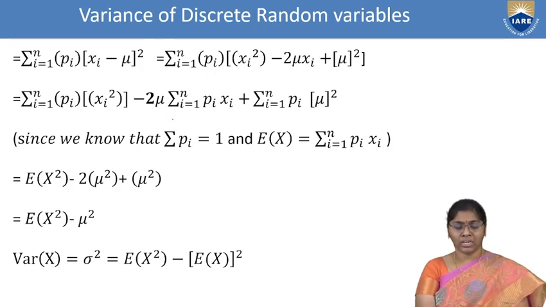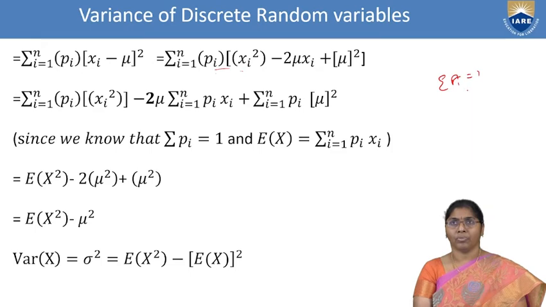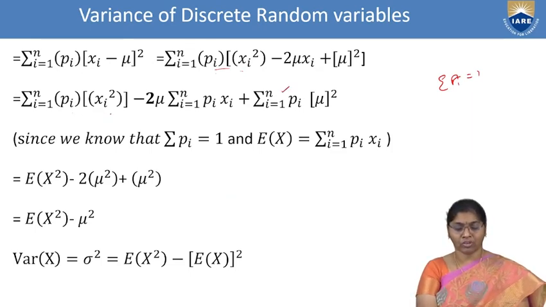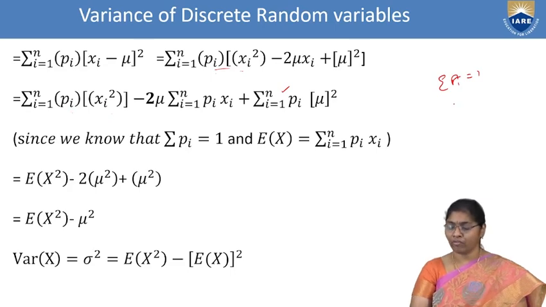Now we are multiplying each and every term. Pi into xi square, minus 2 mu xi into pi, plus mu square into pi. Here we know summation of pi equal to 1, that means this part is 1. And next, pi into xi square. This is also written, as E of x equal to summation of i equal to 1 to n pi xi. Similarly, E of x square is nothing but summation of i equal to 1 to n pi xi square.